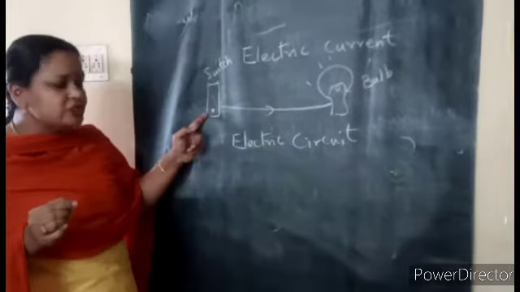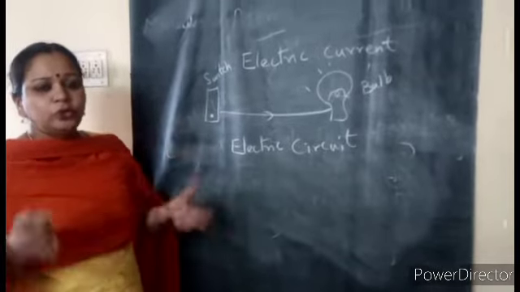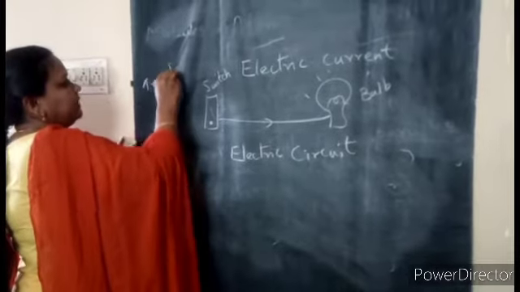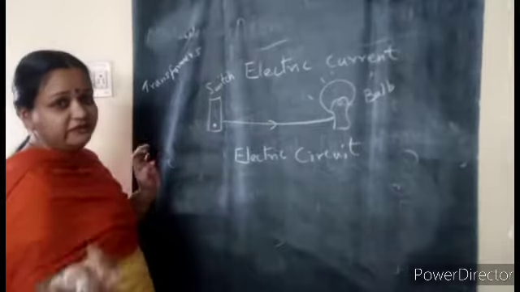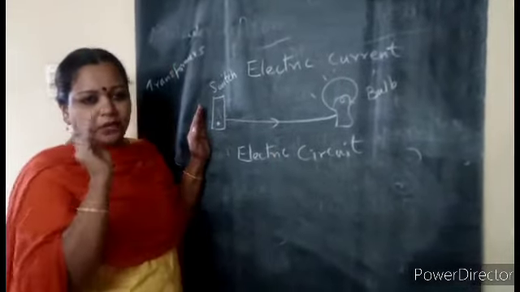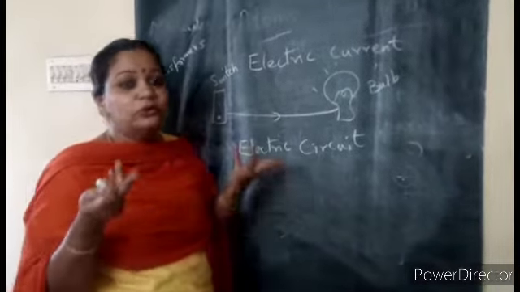Is the switch producing the current? No. You all know that to your home, you receive the current from nearby transformers and power stations. From there, through conducting wires, it is given to you. The switch only controls whether it is on or off, but it is not going to generate.